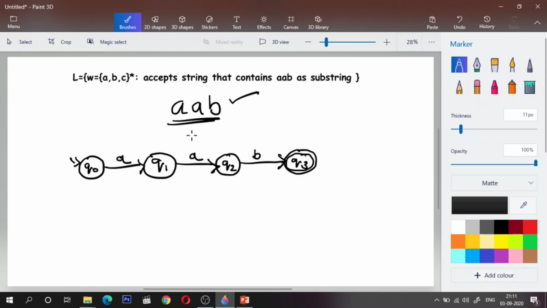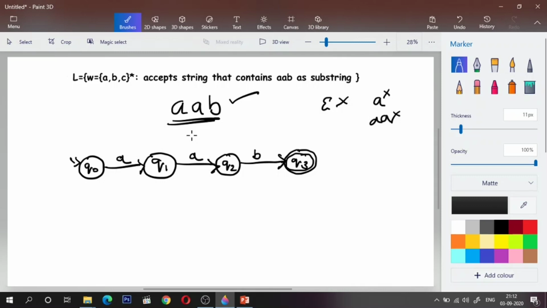AAB is accepted: Q0 upon A, I'll go to Q1, Q1 upon A, I'll go to Q2, and Q2 upon B, I'll end up in Q3. Anything smaller than AAB will be rejected. If I have epsilon, I'll remain in Q0, which will be rejected. If I have A, it will be rejected. AA is also rejected. So let us build the complete FSM based on the skeleton we got.